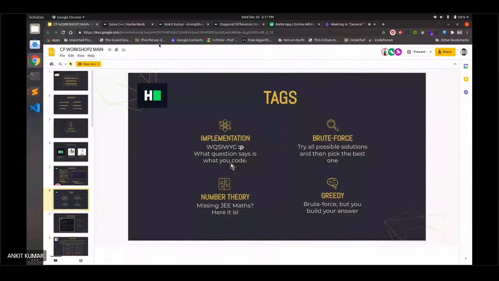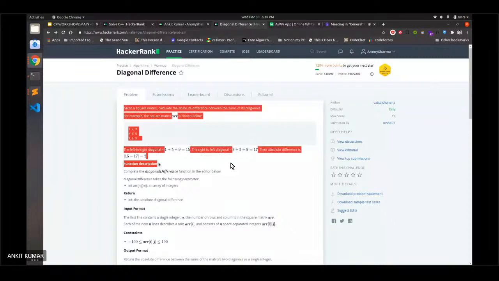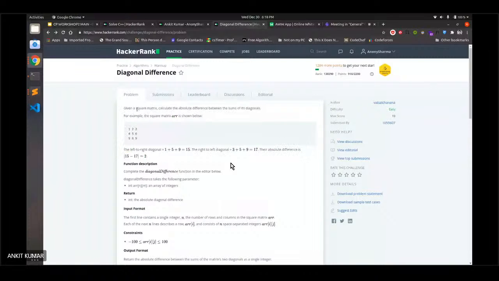So here is a question from HackerRank. On HackerRank, the first paragraph of the problem description is basically the description of the problem. In this problem, you are given a square matrix, and you have to calculate the absolute difference of its two diagonals. I have chosen a pretty straightforward question so that you get to know just the basics of the language.